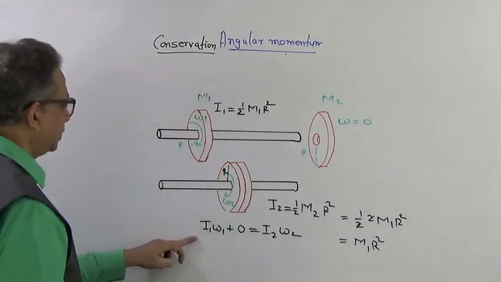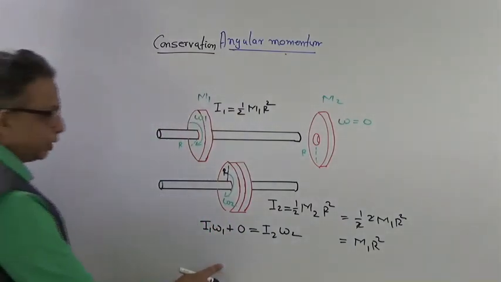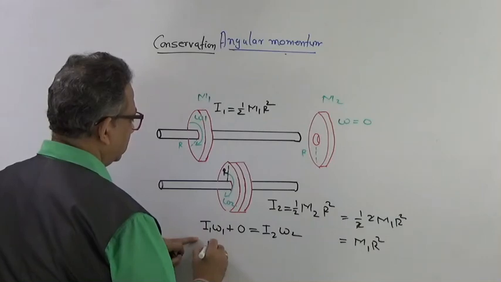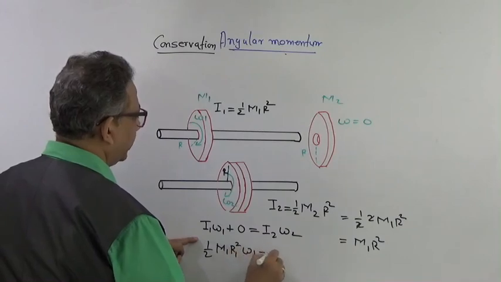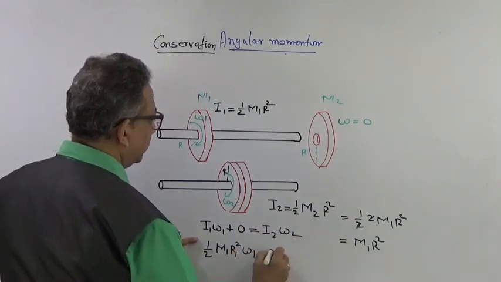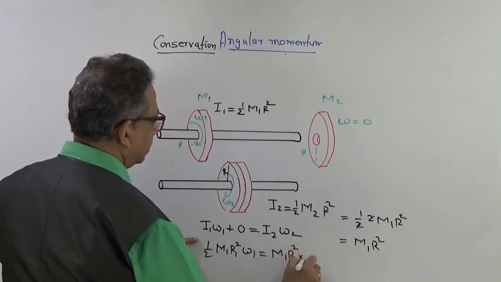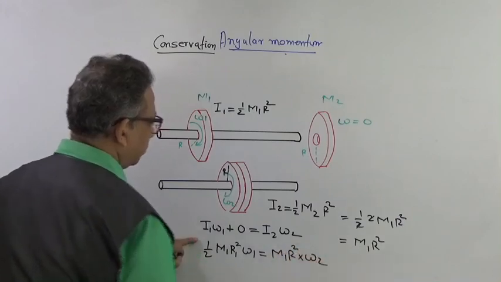Using this, I have I1, that is 1/2 m1 r square into omega 1, equal to m1 r square into omega 2.